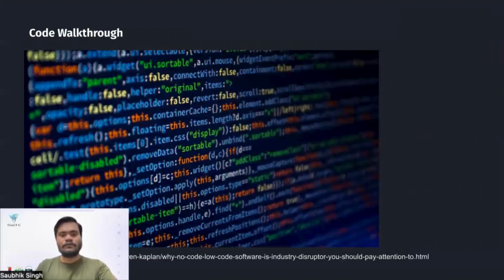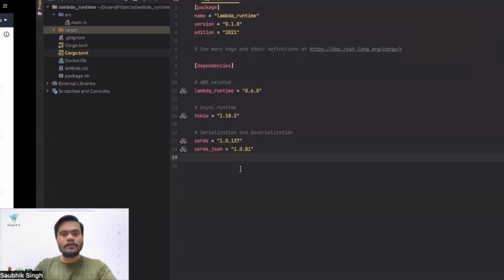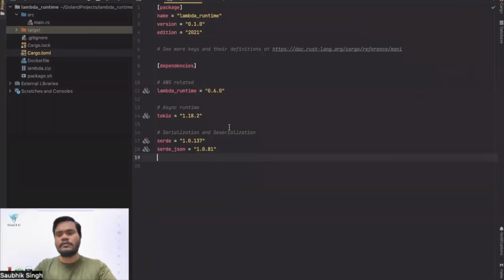Let me walk you through the code. So this is the code. You don't have to be very expert in Rust for that. It's just basic Rust, and I'm going to tell you line by line what I've done. So this is the dependency file, the Cargo.toml file. It's like package.json in npm, and there are 4 dependencies we are using.